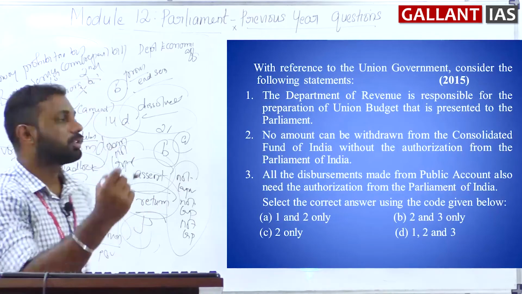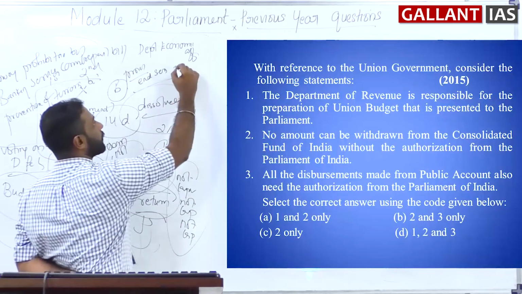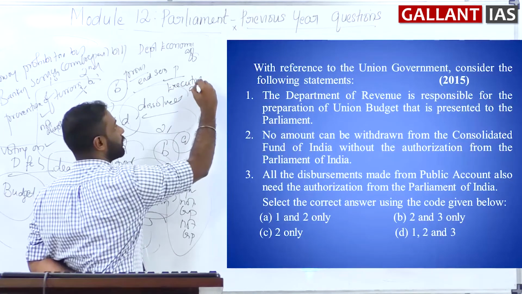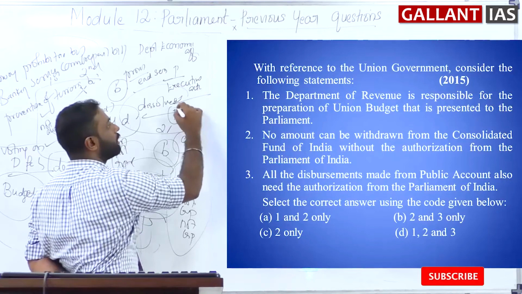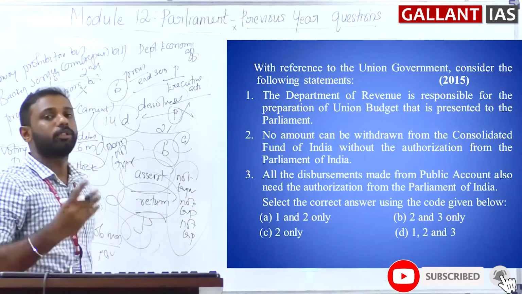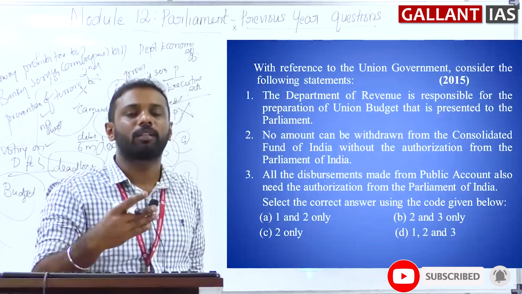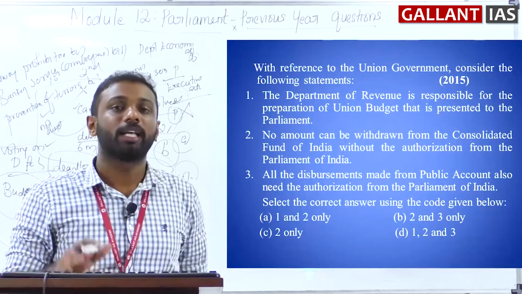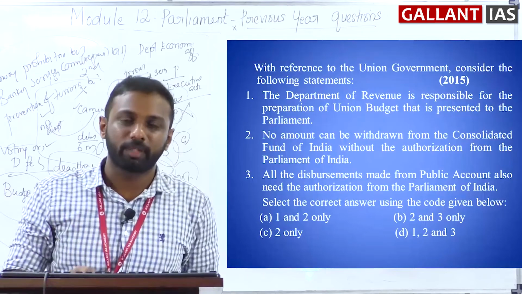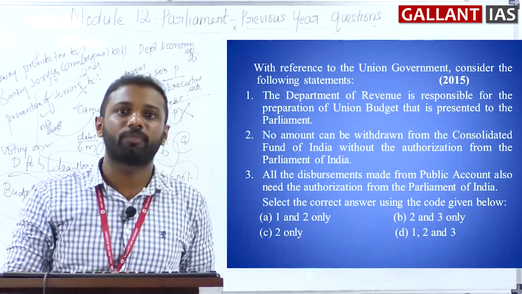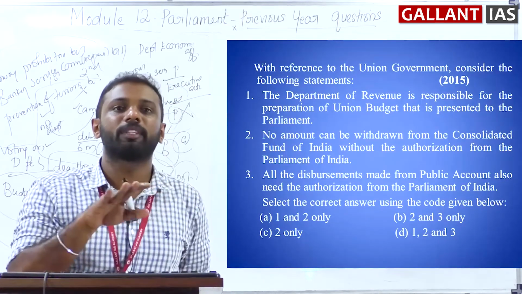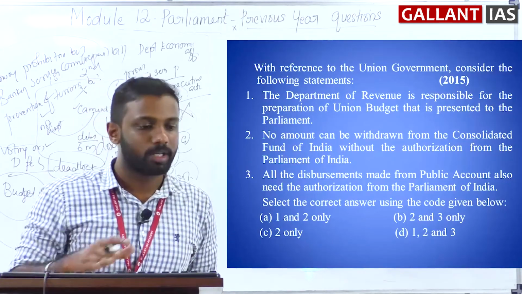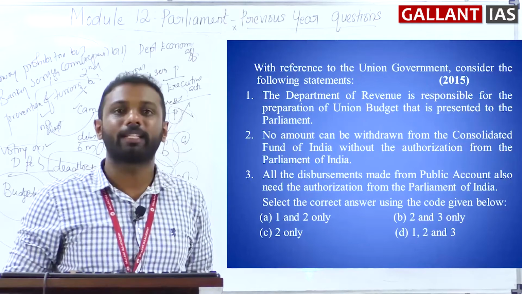No. To withdraw money from the public account, executive action is sufficient and parliamentary approval is not mandatory. See, to withdraw money from the consolidated fund, parliamentary approval is mandatory. To withdraw from the public account, executive action is enough. To withdraw fund from the contingency fund of India, who can withdraw? The President of India can withdraw fund from the contingency fund of India. So please compare. So answer here is option C, that is 2 only.